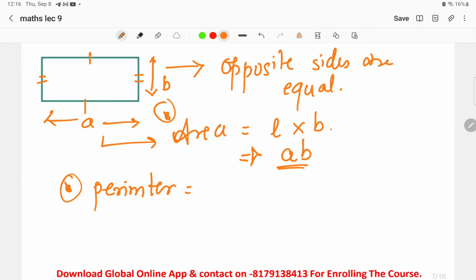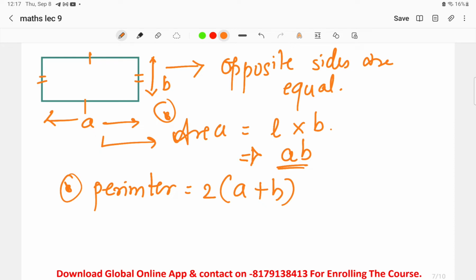Perimeter, as we know, opposite sides are equal. So in this we will take A plus B, and as there are two such sides, we take two equal sides, that is 2 into A plus B. So this is the perimeter of the rectangle. Simply, we have to keep the formulas in mind: area is equal to length into breadth, perimeter is equal to 2 into A plus B.